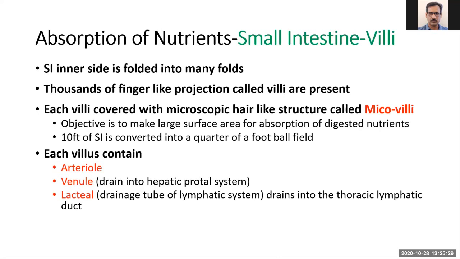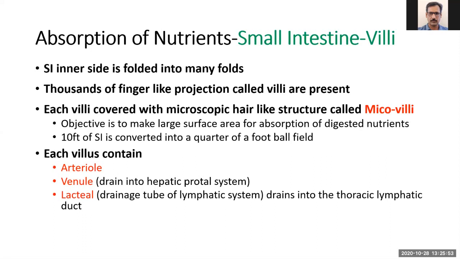To further increase the area for absorption, each villus is covered with microscopic hair-like structures known as microvilli. So the folding, and the presence of villi and microvilli, increase the surface area for the absorption of nutrients.